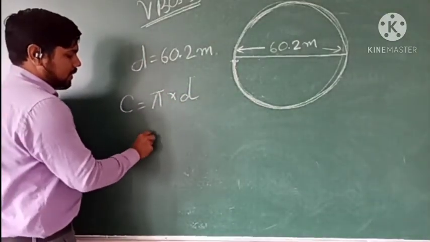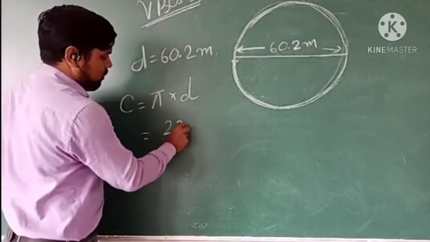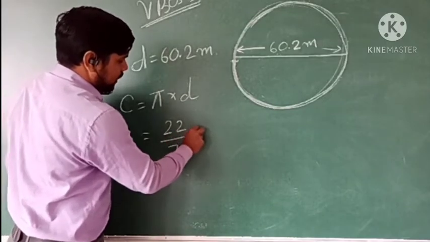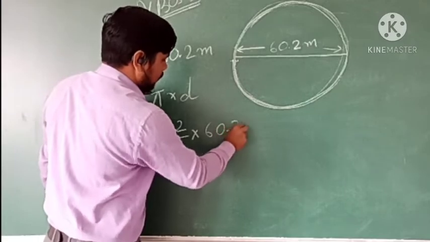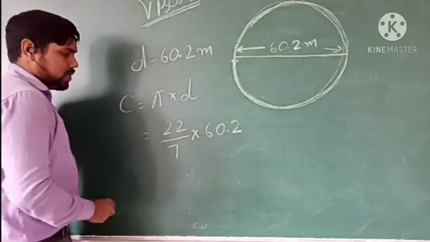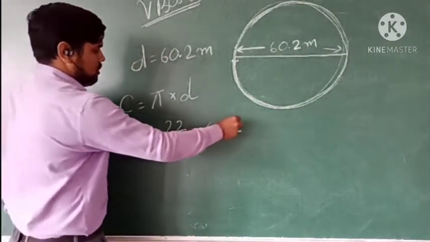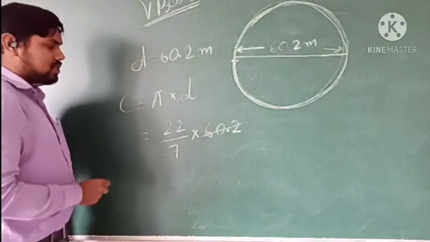Now you will put the value of the diameter, which is 60.2. The value of pi is 22/7, multiplied by 60.2 meter. Now we will cancel out 7 and 60.2.